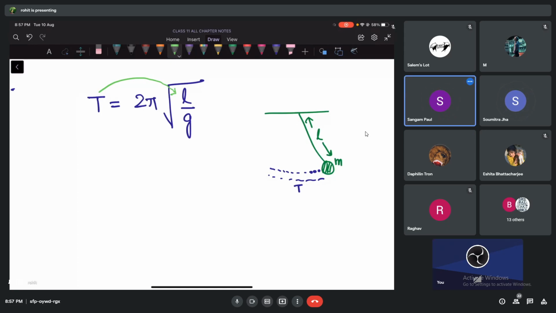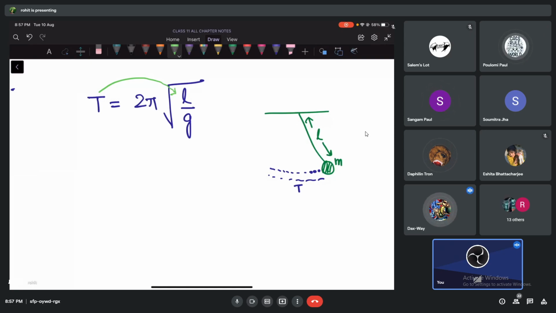Length. Effective length, to be more accurate. Now, tell me, what does it mean? Time period depends on this length. That means if I take a pendulum of very long length, what kind of time period are you going to experience? Will it take shorter time or longer time to oscillate? Longer time. Yes, longer time. That is the meaning of this formula, right?